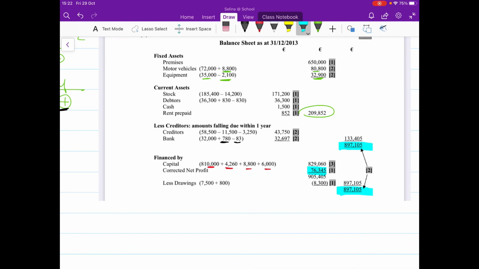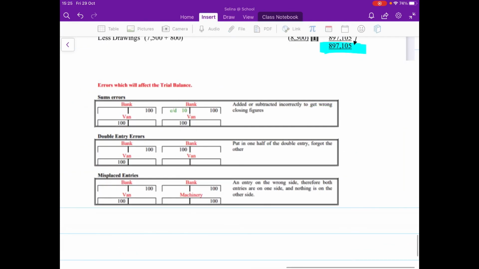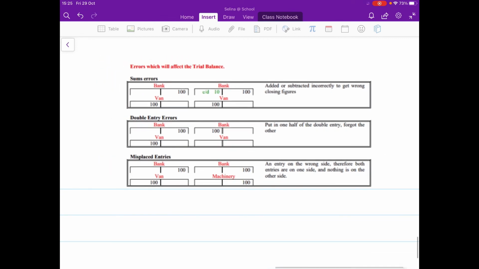Okay, and that's it for the accounts. All that's left then is our theory. So the last part of the question there is a small theory part for 6 marks. So it's identify 3 types of errors that affect the balancing of a trial balance. And this is coming straight from the handout that I gave you. So thanks to Michael Galligan for that handout. He was a creator of the handout.